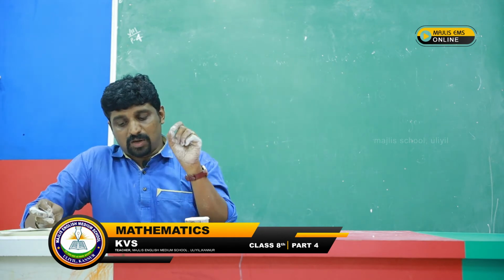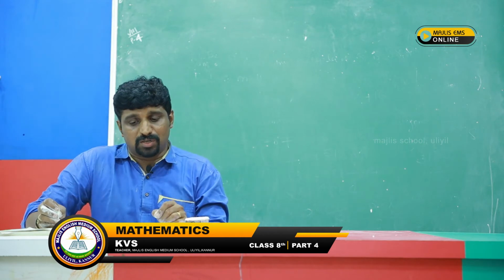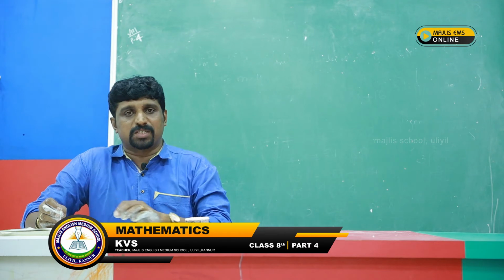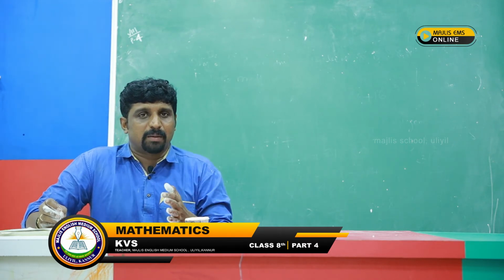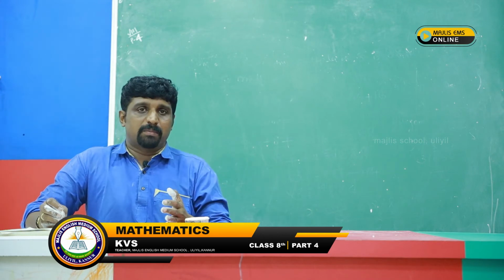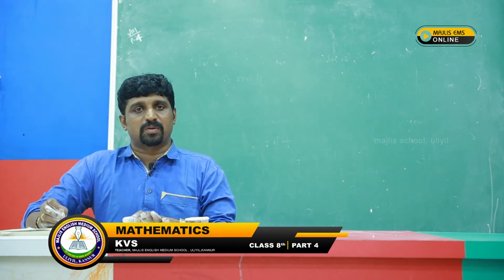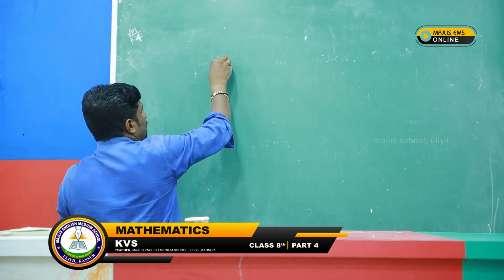Okay. 3 consecutive integers are such that when they are taken in increasing order, multiplied by 2, 3, 4 respectively. That means first number is multiplied by 2, second number multiplied by 3, third number multiplied by 4. After addition, we got 74. Find the numbers. Okay. Therefore, 3 consecutive integers we can take like this.